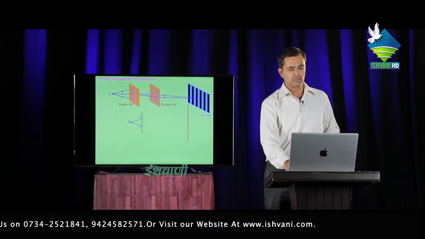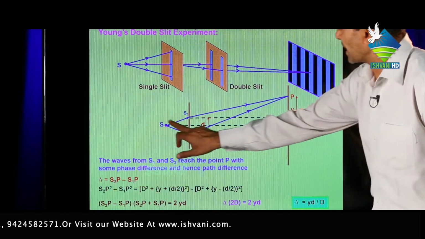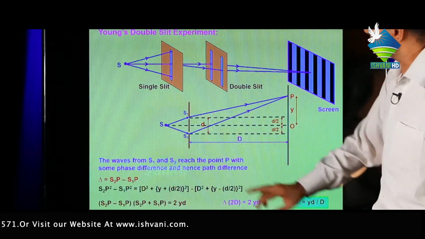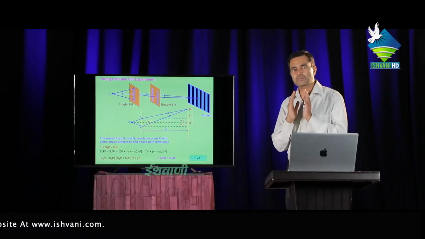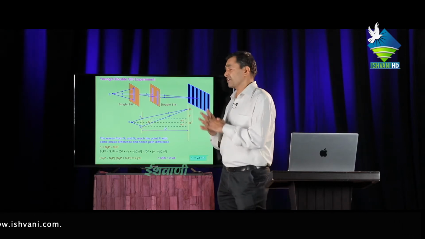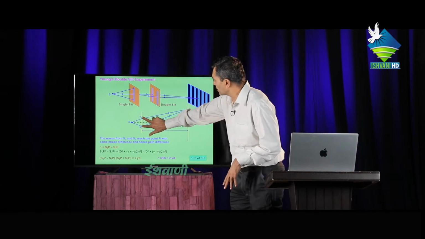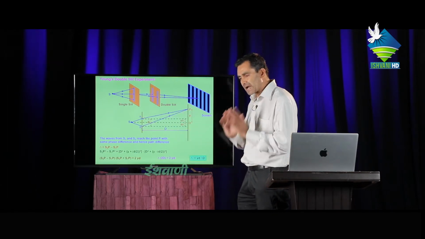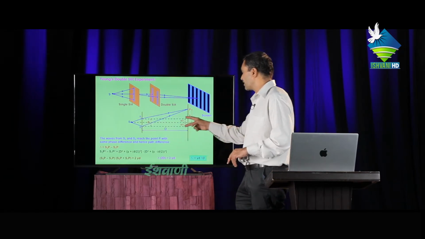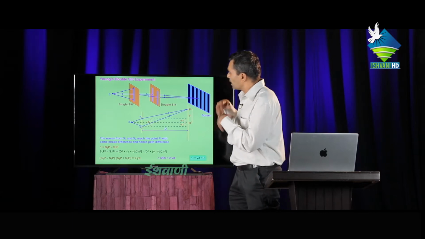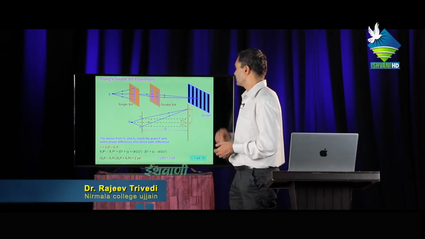Next topic, Young's double slit experiment. This is the source of light. Light traveling from this source is incident on the lens and on the slits S1 and S2. According to Huygens principle, when any light ray comes in contact with a slit, one part remains undeviated, moving in a straight line, and the other part is diffracted at angle θ, which meets at the point P.